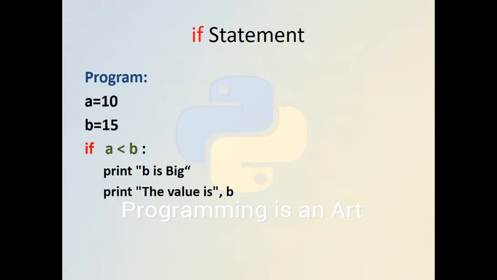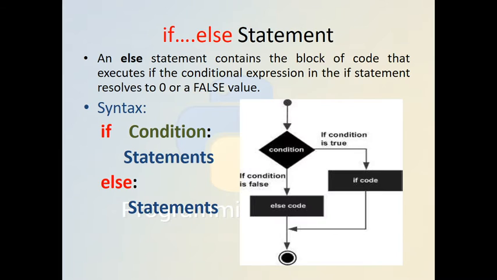The example is simple: a is 10 and b is 15. If a is less than b, then print b is big. So this is the output, and both statements will be executed: b is big, and the value of b. Both the statements, print b is big and print the value of b, are under the if statement.